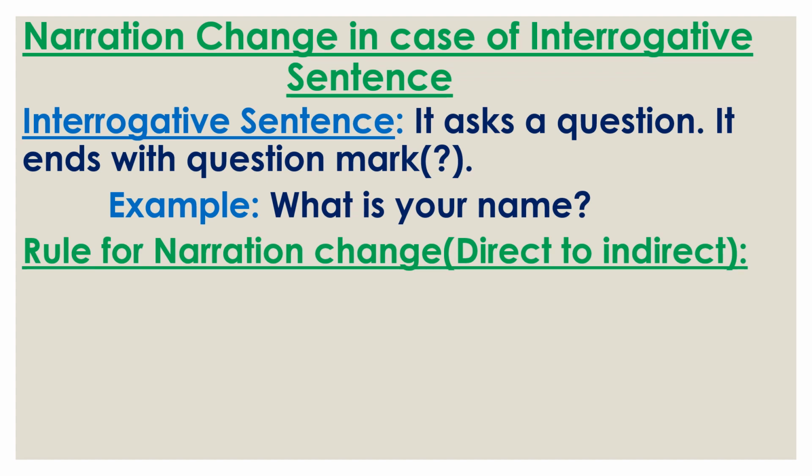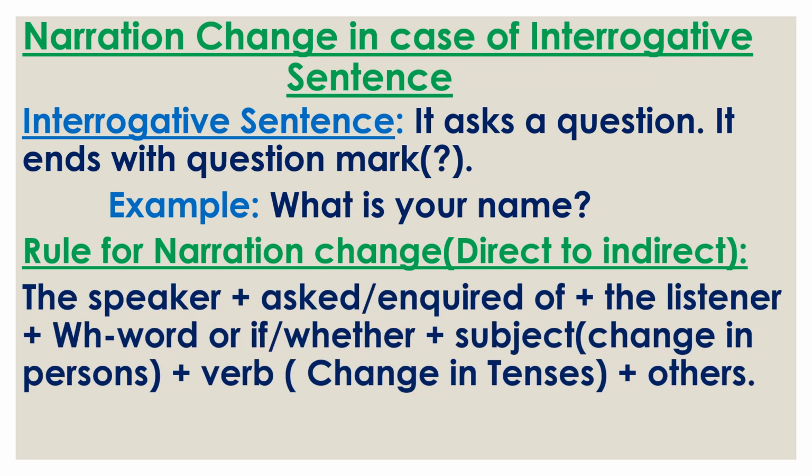Now see the rule for narration change from direct to indirect. At first we use the speaker, then asked or inquired of. So in place of said to or said, we need to use asked or inquired of. Anyone you can use. Then the listener. Then if we find a W-word, like what, then that W-word will be the joining word. For example, who, where, whom, how. So these will be the joining words.